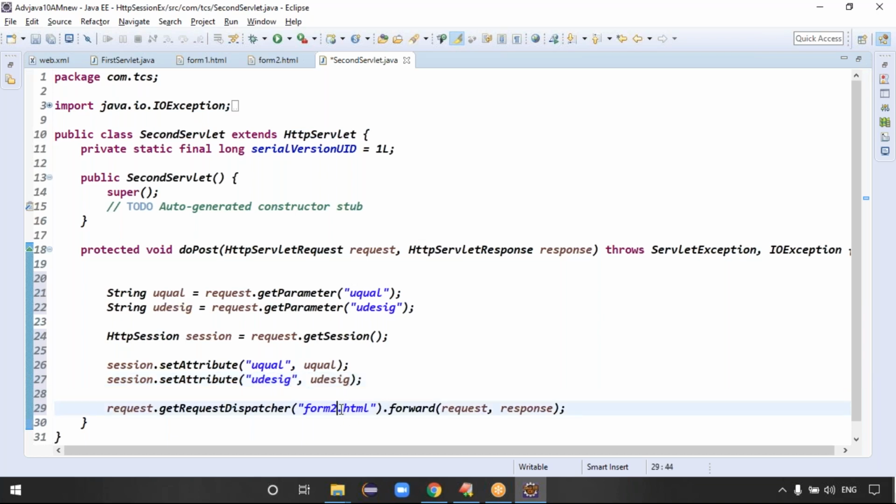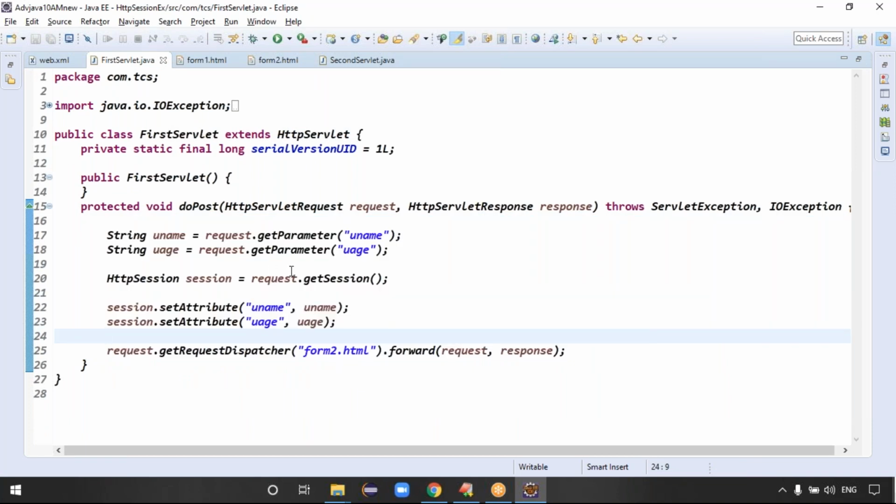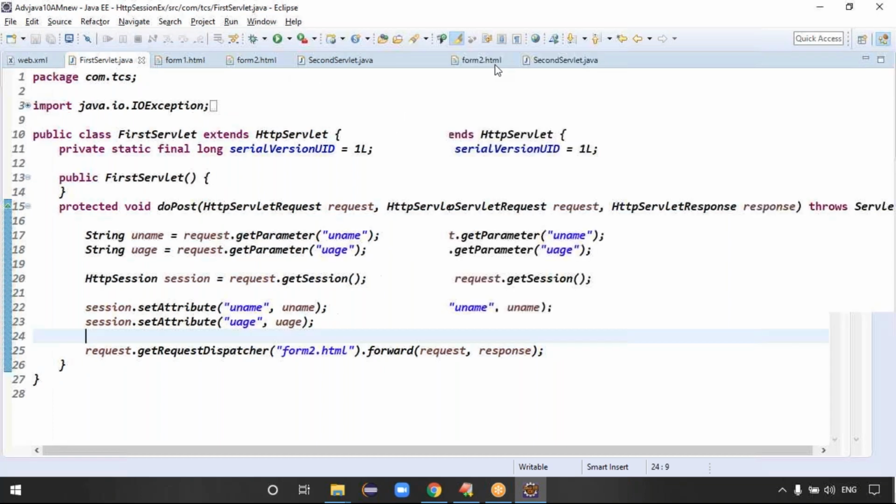Then we have to forward the request to which form now? Form 3 HTML. Guys, servlet 1 and servlet 2 are clear. On the server side, we create one session object and maintain the data in the session object temporarily.